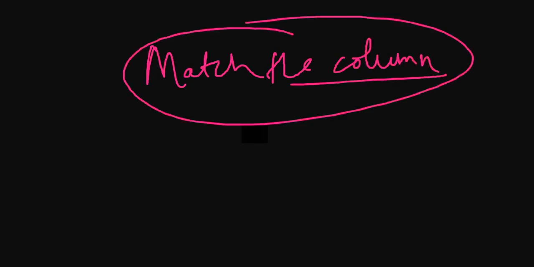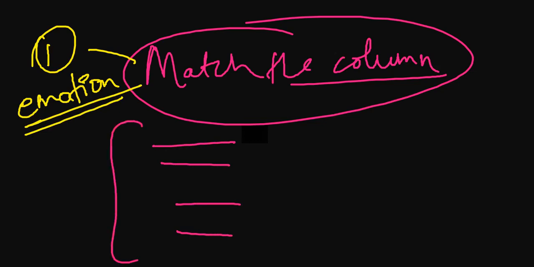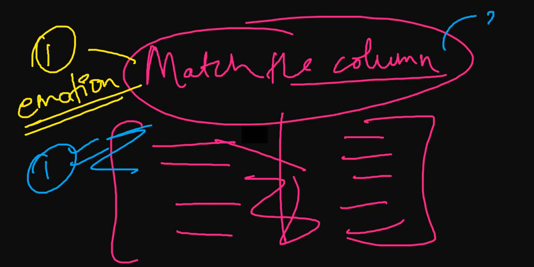There was a question on emotion. What they did this time was mention 1, 2, 3, 4 theories on this side and 1, 2, 3, 4 explanations on this side, and you have to match the following. In this case one question covers the topic, but earlier there used to be 2 or 3 questions on the same topic. This time they have changed the pattern a little bit. So take care of that.